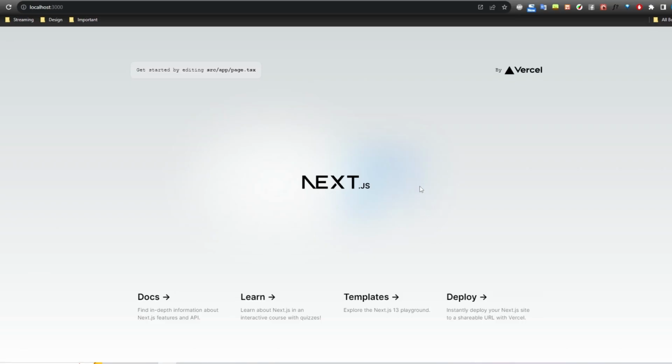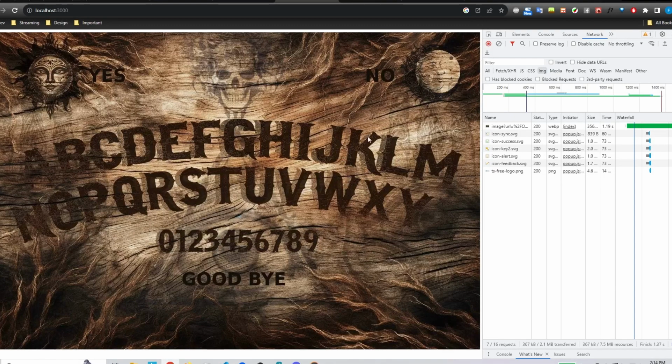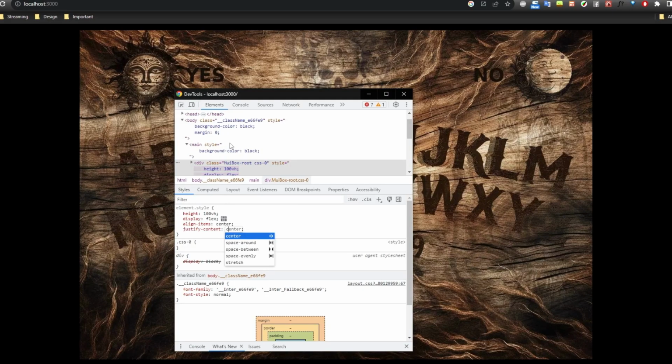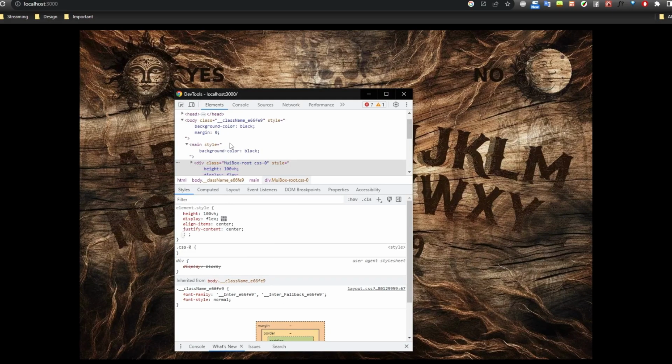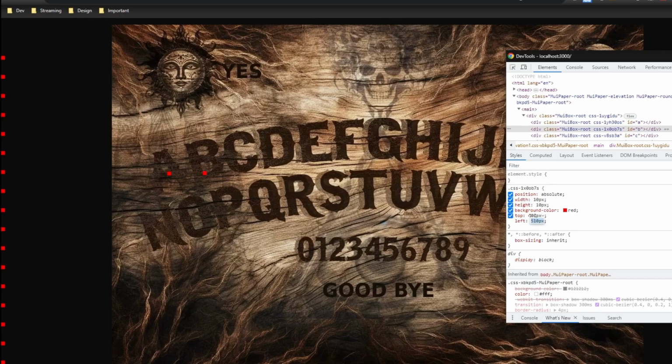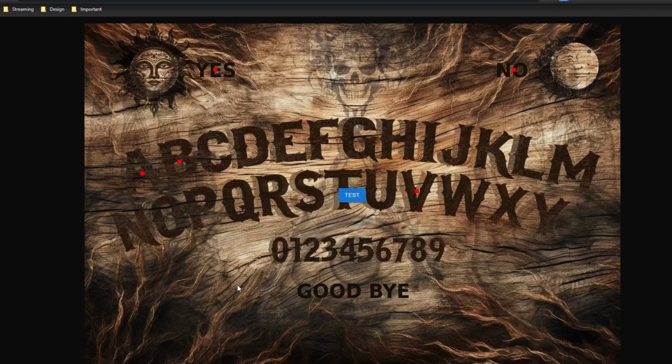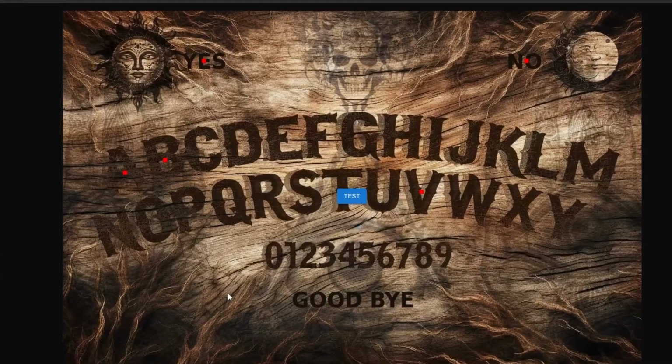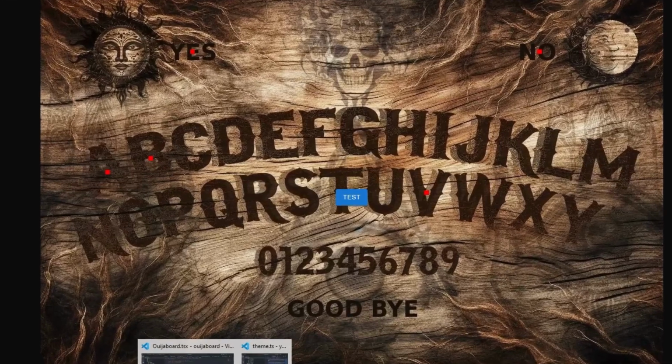With all the setup done, I've been able to import my board image, change the background color to black, this was a hard one, just joking, and start to add some pointers that will be used to move the mouse. I also added a test button that will be used later for testing purposes, and after 4 years working as a web developer, I never knew what I was about to discover.